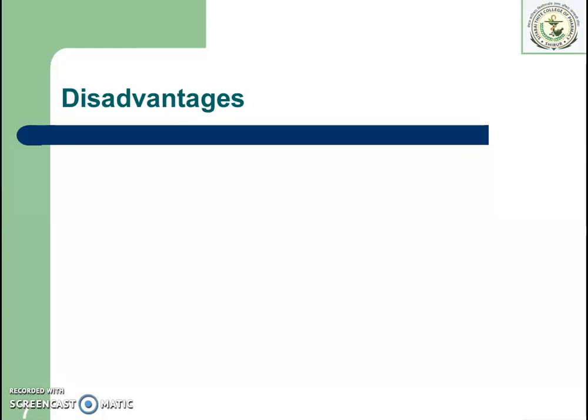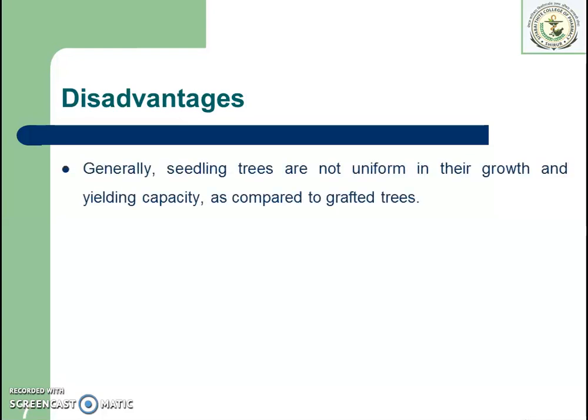What are the disadvantages of the sexual method? Generally, seedling trees are not uniform in their growth and yielding capacity as compared to grafted trees. Means whenever we grow plants by using seeds, each and every plant grown from seeds shows differences in growth and yielding capacity. So there is no uniformity between the plants. So that is the major disadvantage.